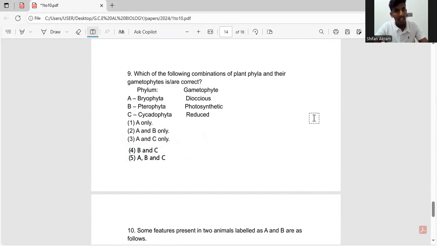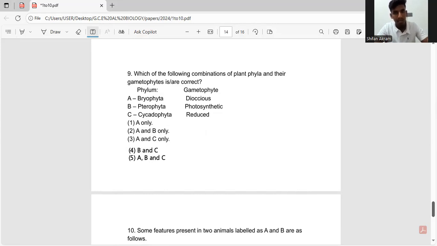Bryophyta, which is a non-vascular plant. So they are saying Bryophyta is dioecious. So which is correct because Bryophyta has two plants. One plant has the male gametophyte and the other plant has a female gametophyte. And Pterophyta are photosynthetic because they are independent and free living. So they have to make their own food. And Coniferophyta, which is one of the gymnosperms, so which is a seed plant, and one of the important features of a seed plant is the reduced gametophyte. So actually, the third one is also correct. So the correct answer is the fifth one, A, B, and C.